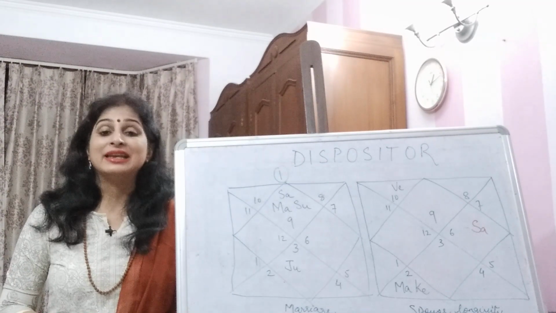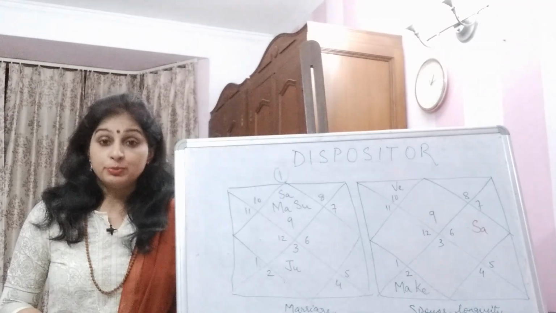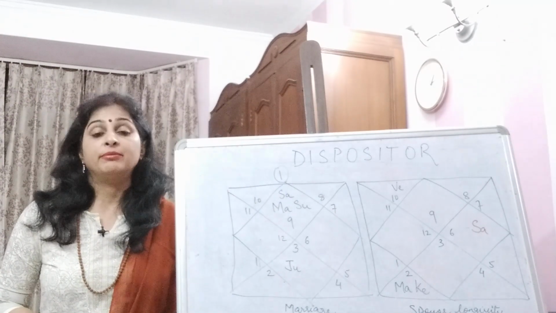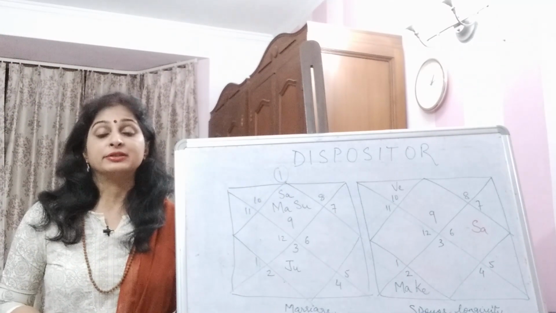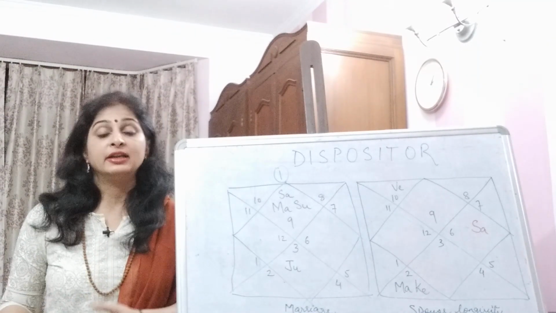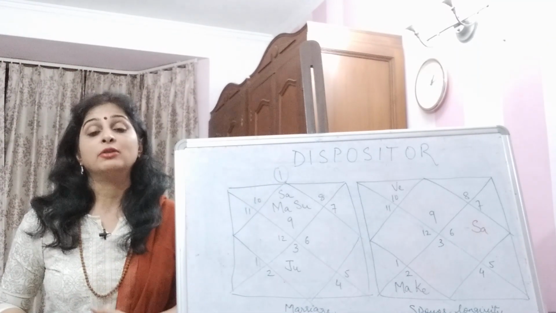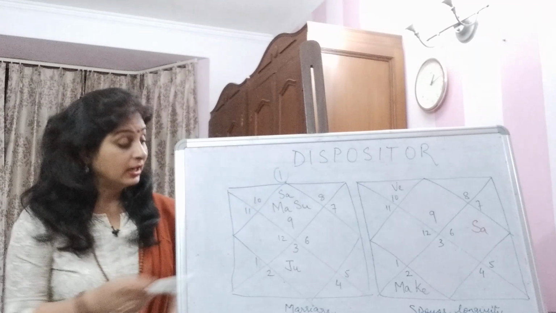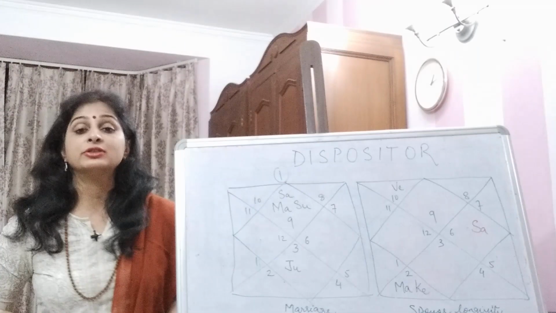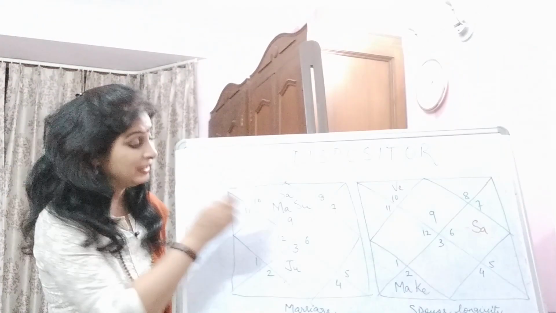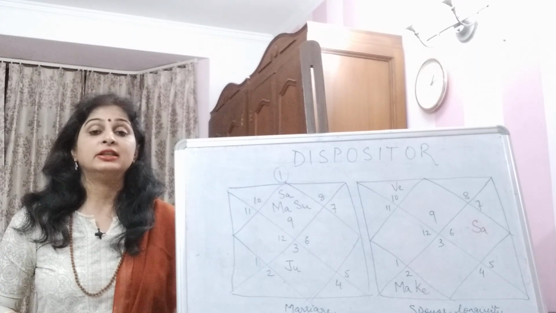So the Lagnesh, that is Jupiter, became afflicted because of these malefic planets. So wherever it sat, it did not do good to that house. And the other sign of Jupiter also suffered because of the presence of these 3 malefics in the Lagna.